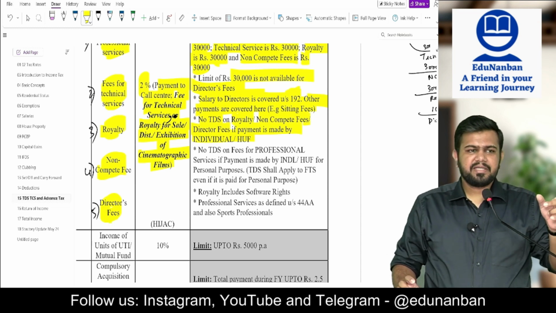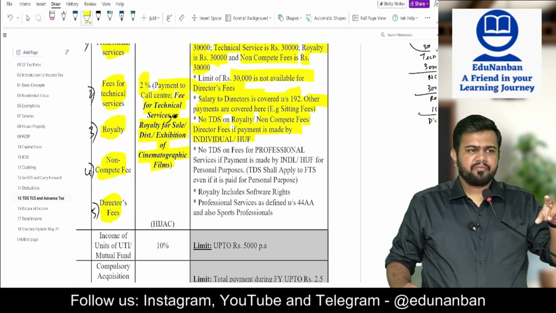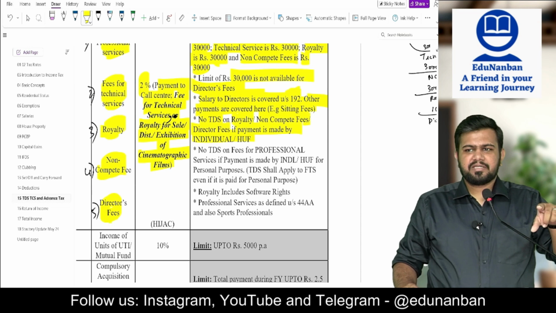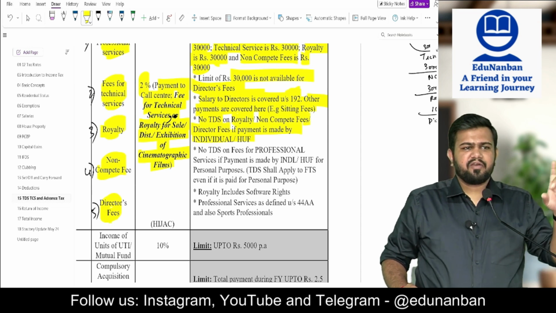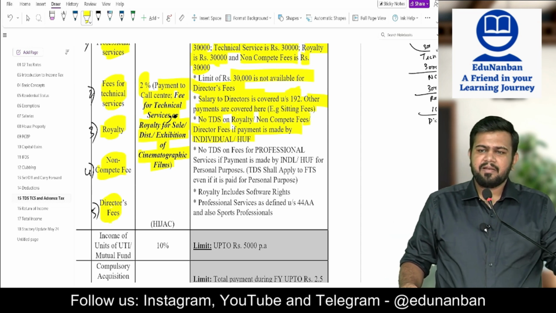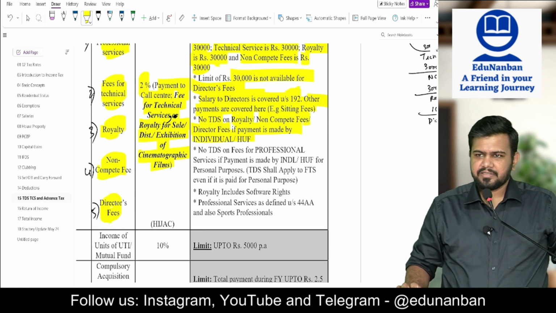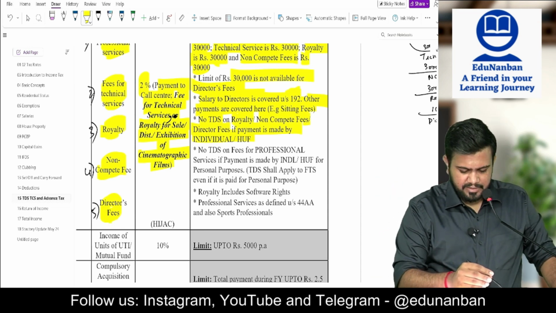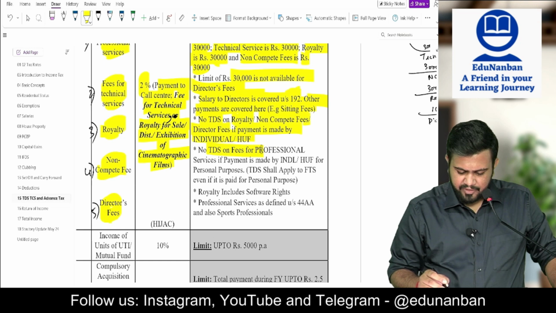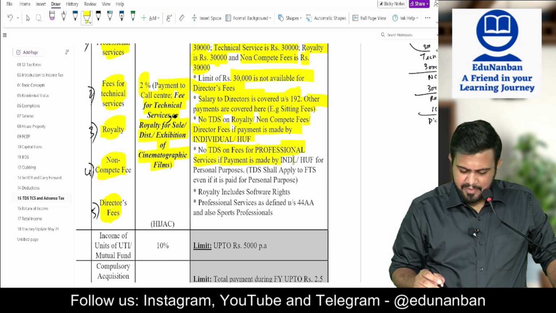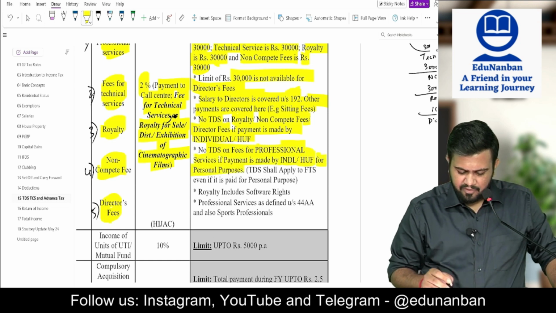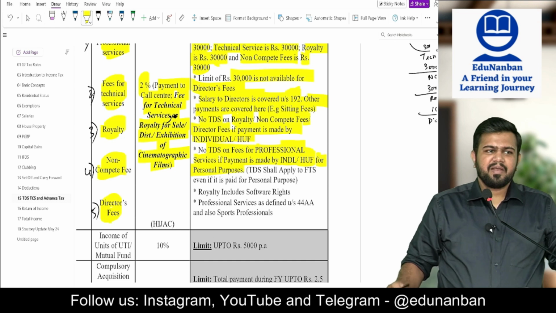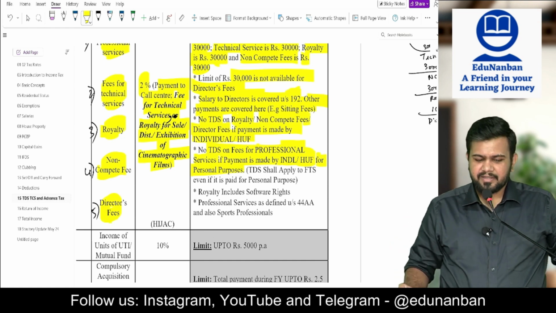First, what did we see? Individual or HUF, if their turnover or gross receipts is up to 1 crore or 50 lakhs in the preceding previous year, then also they need not deduct TDS because of HIJACR. Then next, no TDS on fees for professional service if payment is made by individual or HUF for personal purpose. If it is for personal purpose, no need to deduct TDS.